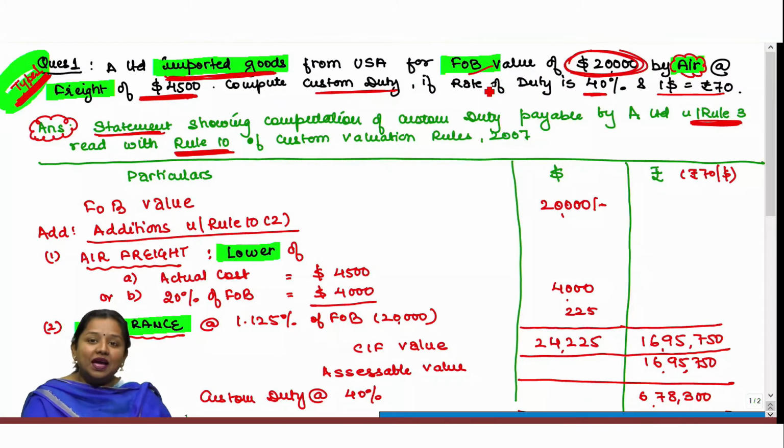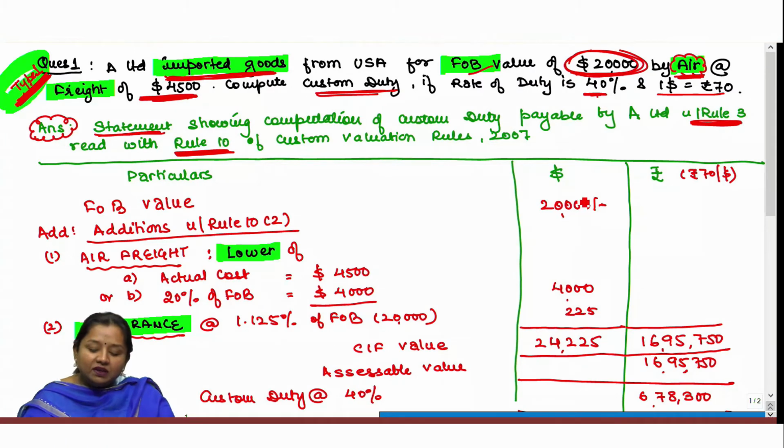FOB value stands for the value at which goods are loaded at the foreign port or the port of exportation. They have specifically mentioned that importation has been done by air, at the freight of $4,500. Compute custom duty if the rate of duty is 40% and $1 is 70 rupees.